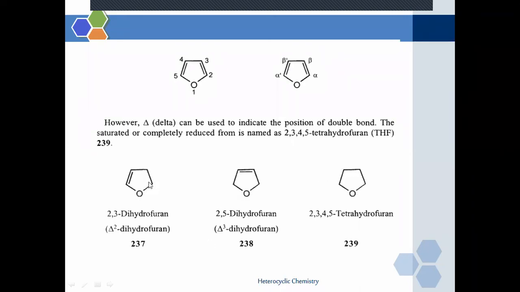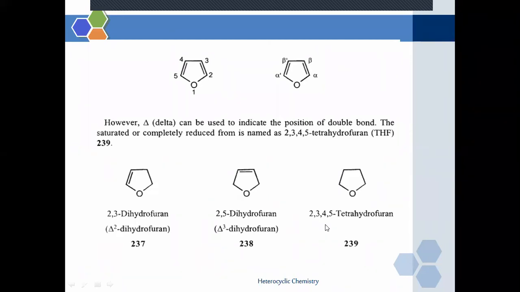See, if one of the double bonds is saturated, then it is 2,3-dihydrofuran, because we have saturated the second and third carbon atoms. Here, the second and third carbon double bond is reduced. So what is the name of the compound? 2,3-dihydrofuran. If we reduce this and this carbon atom, the name of the compound is 2,5-dihydrofuran, and there is a change in the position of the double bond. The double bond is at the third and fourth position. So what is the name of the compound? 2,5-dihydrofuran. See the delta shown here to assign the position of the double bond.